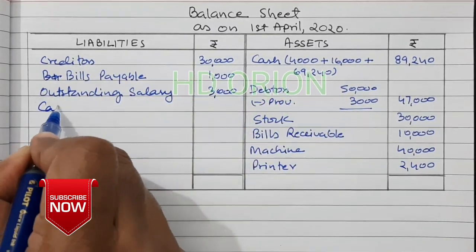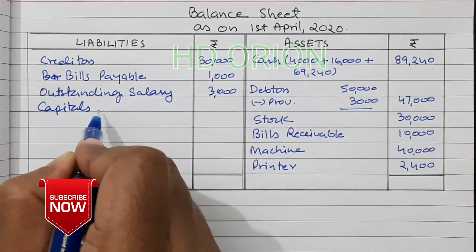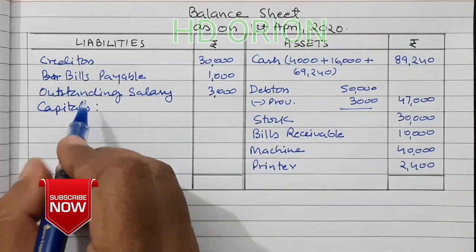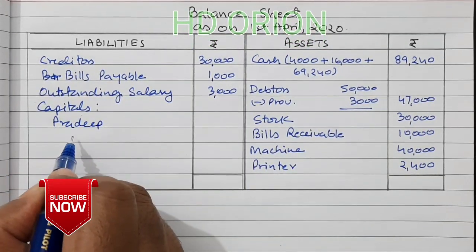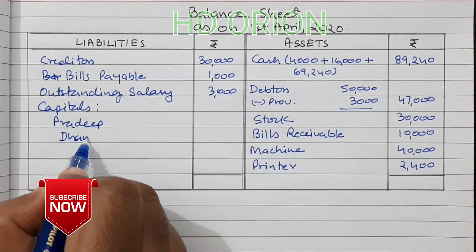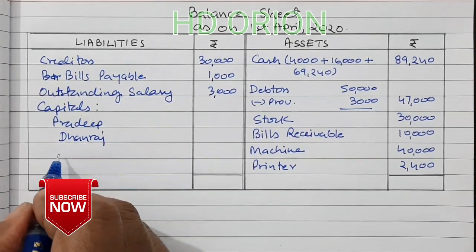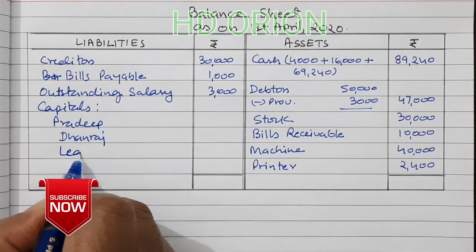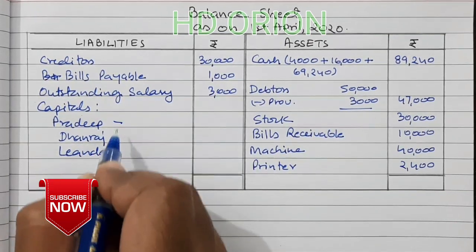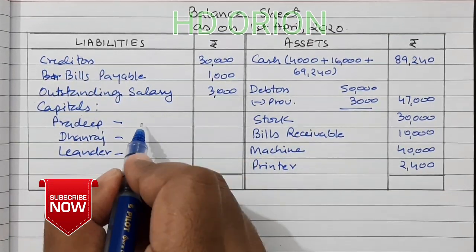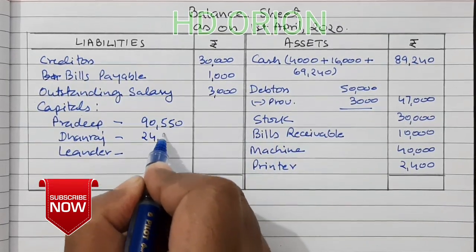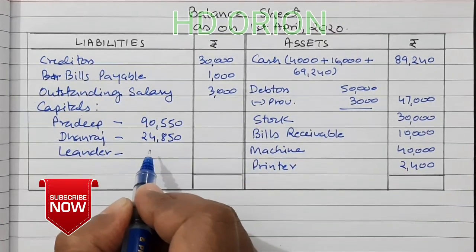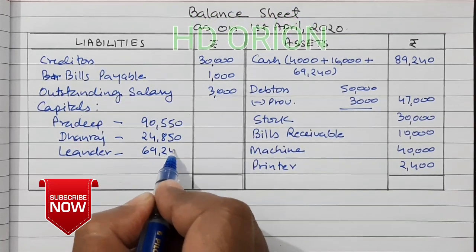Then capitals of Pradeep, Dhanraj and Leander: 90,550, 24,850 and 69,240.